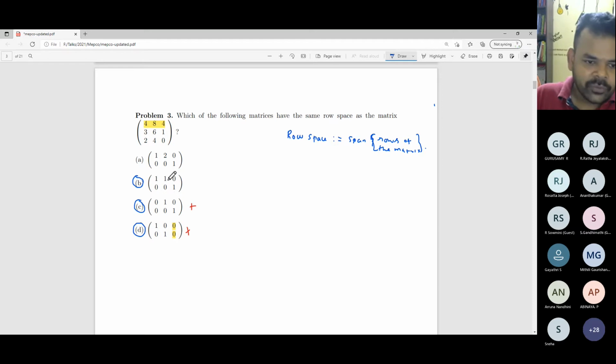Now, if you look at this row carefully, some freedom is lost. What do I mean by that? You know the first entry, then you don't have any choice for the second entry. It should be the same. So if you look at the first row of the given matrix, which is 4 8 4, the first entry is 4, and the second entry is 2 times 4. So obviously you cannot get this entry 4 8. At least the first 2 entries you will not be able to construct from this first row.